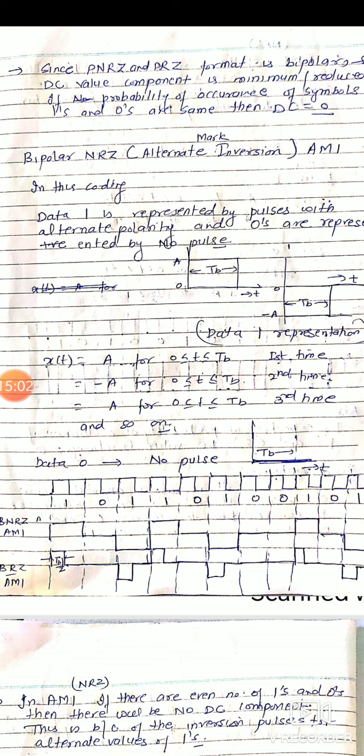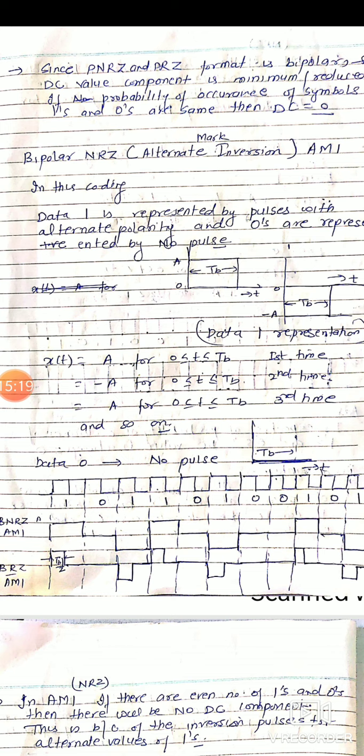Means for the first time, if data 1 is represented by a positive pulse having amplitude A, then if 1 comes a second time, it will be represented by a pulse of magnitude minus A. Right?